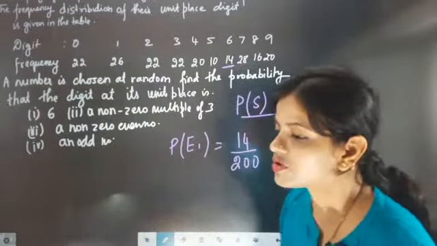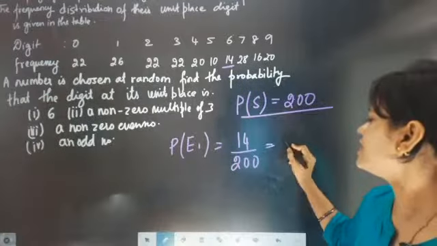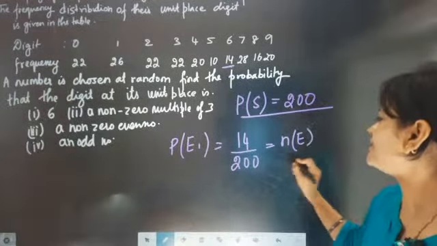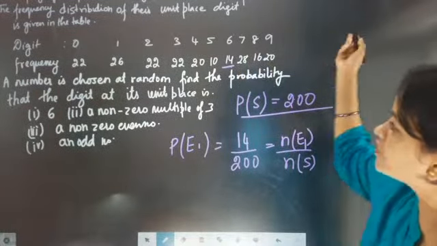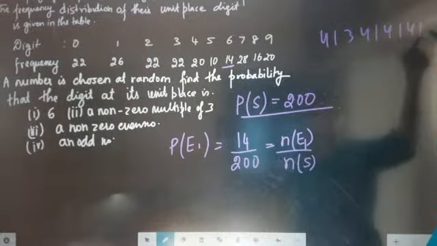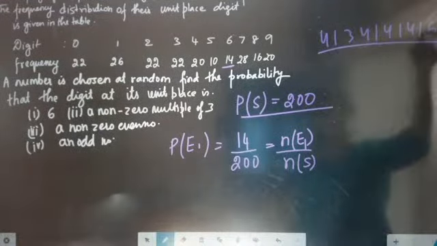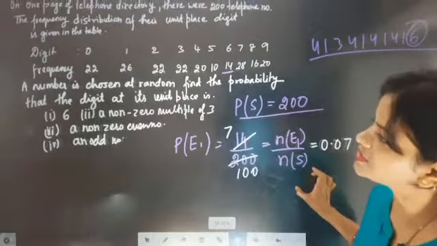It is going to come, because we know that probability is event by sample space. So the event of getting 6 in the unit place, like a phone number was there and this phone number has 6 in the unit place. So it comes to 0.07.